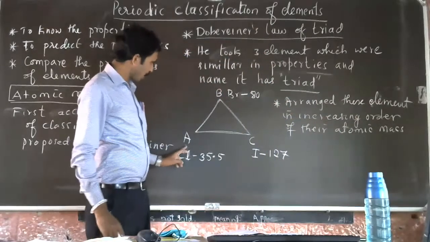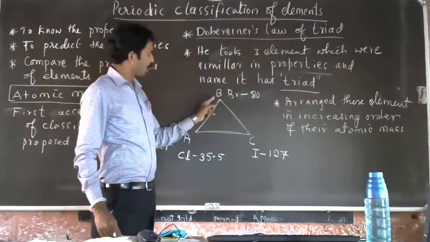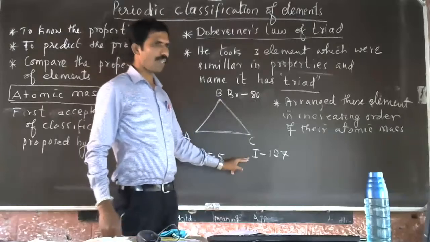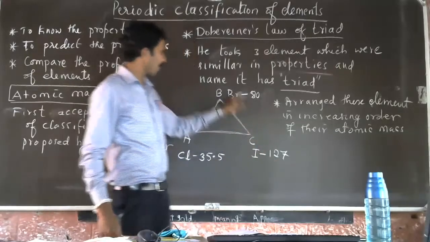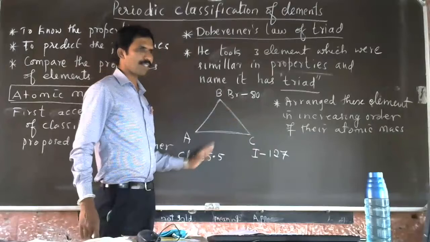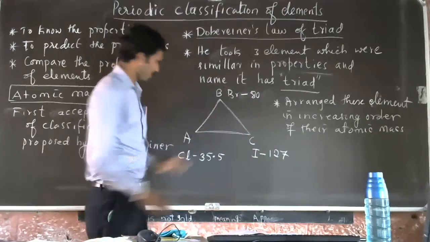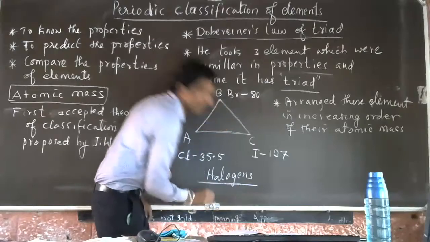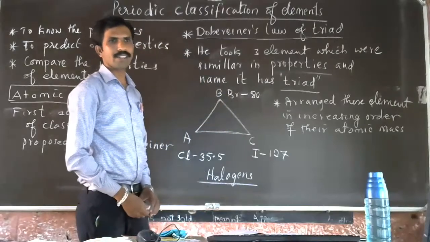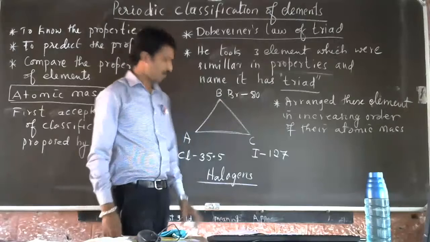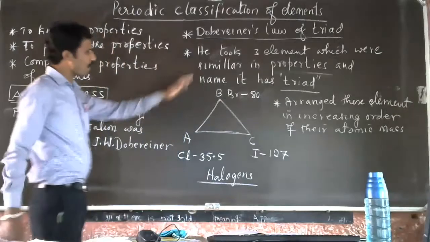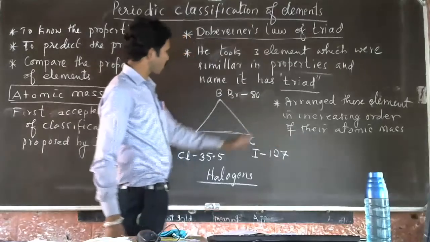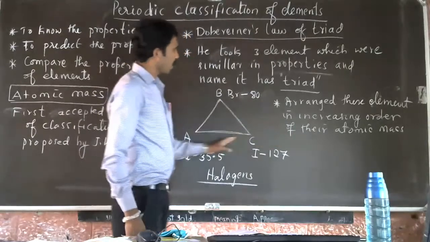See here: element A, chlorine, 35.5. Element B, bromine, that is 80. Element C, iodine, that is 127. These three elements are chemically similar. Now we call them halogens, according to the latest modern periodic table. They have a similar property. He arranged the elements in increasing order of their atomic mass.